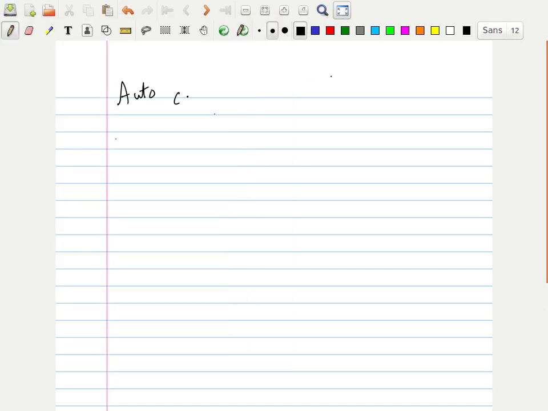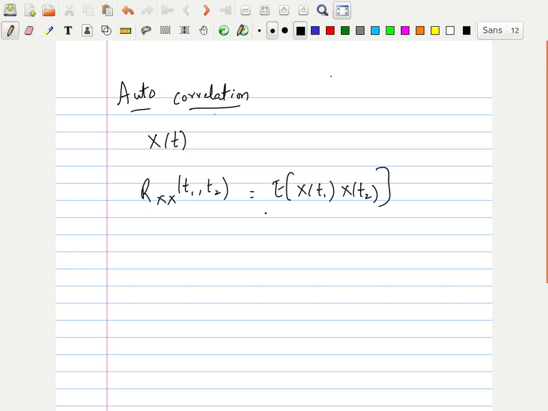So autocorrelation for a random process. We have a random process x of t, and autocorrelation is given as Rxx of t1 comma t2, which equals the expectation of x of t1 times x of t2.